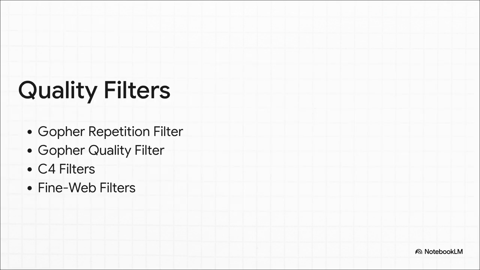Now, these quality filters, these are really the workhorses of the whole operation. They use what are called heuristics, which are basically just smart rules of thumb to find and toss out bad documents. They're looking for stuff like, is this text just repeating the same phrase over and over? Is the formatting all weird? Are there too many sentences that don't end with punctuation? It's a really systematic way of skimming the junk right off the top.